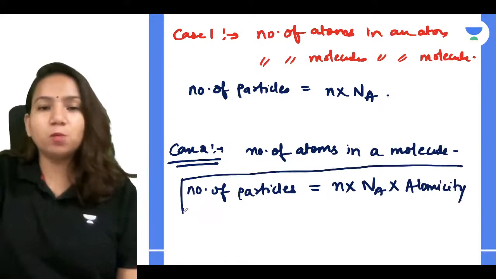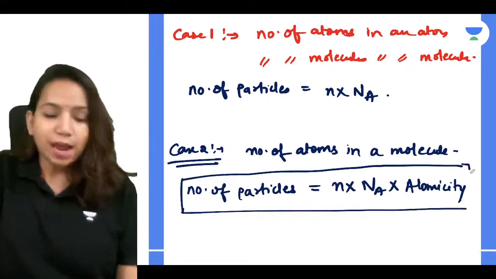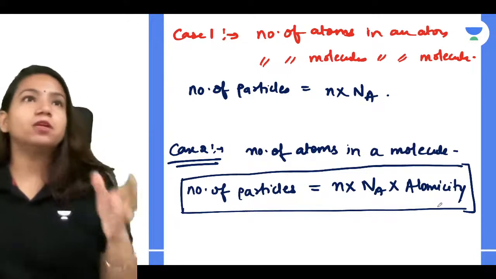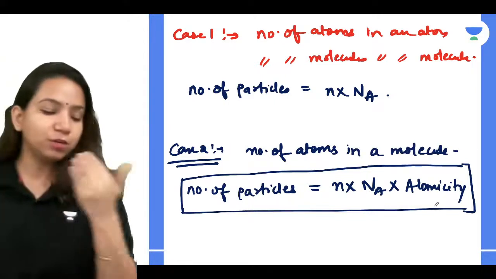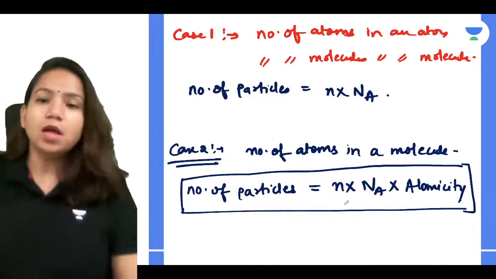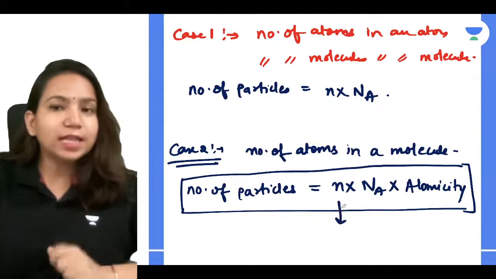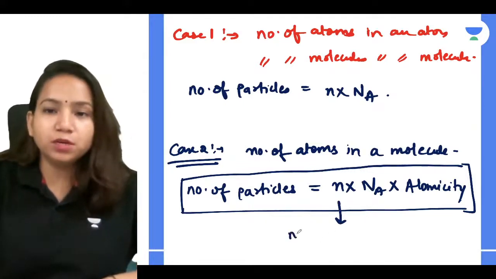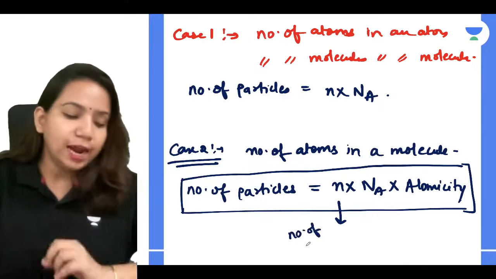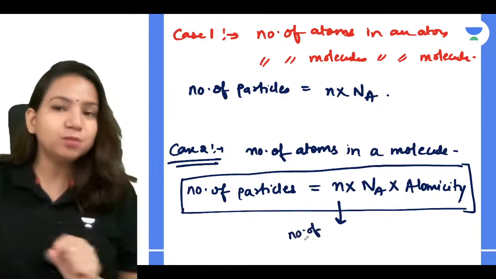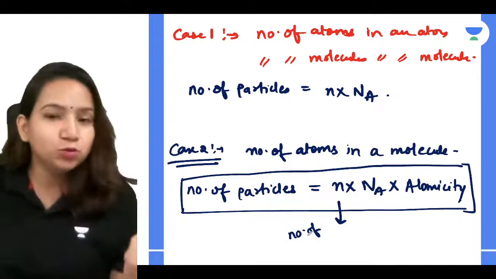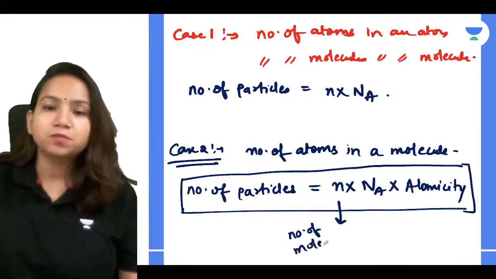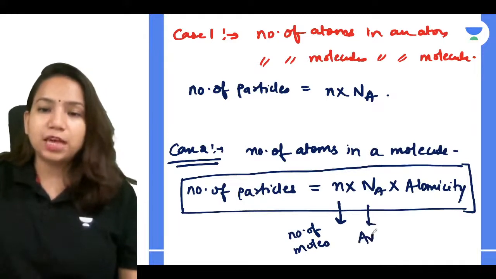Now what is the meaning of atomicity? Tell me. We discussed all these formulas in detail in the previous session: atom, atomic mass, and the mole concept. I'm just quickly revising that. So n is the number of moles, Na is the Avogadro number. But what is atomicity? Atomicity is the number of atoms present in a molecule.